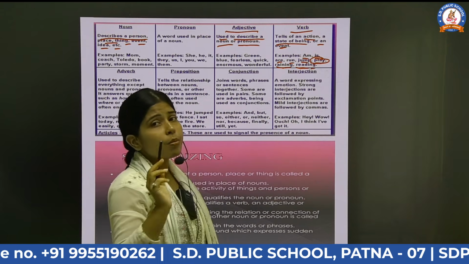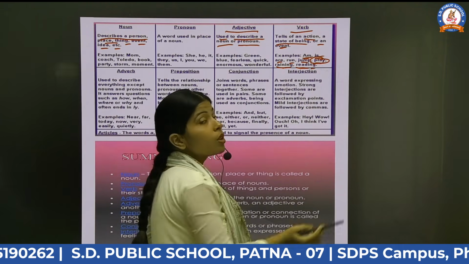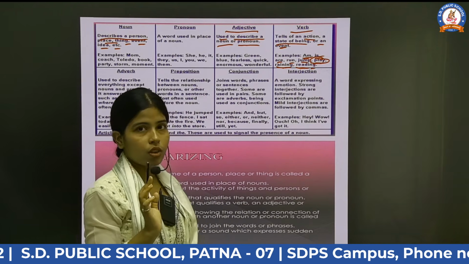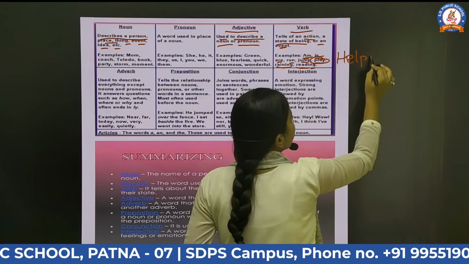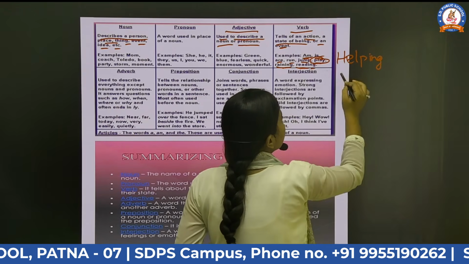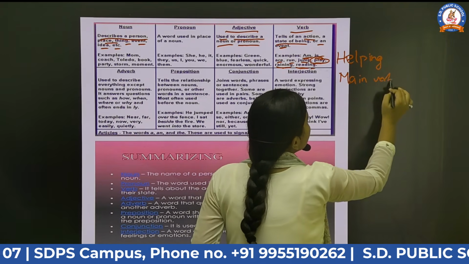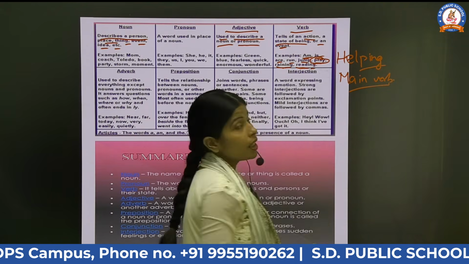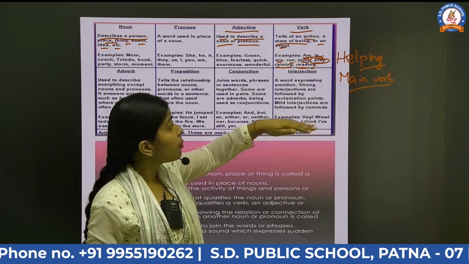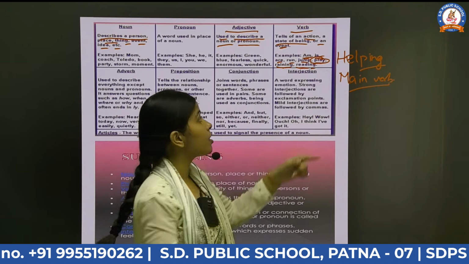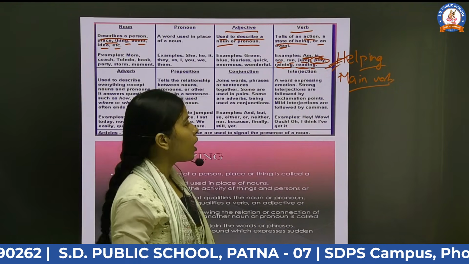But here a simple question arises that ma'am, how are these also verbs? So look Babu, there are two kinds of verb. Helping verb, namely am, is, are, and second one is main verb. What is the difference between these two is that main verbs are always present in a sentence, but when the main verb is not present in the sentence, then the helping verb becomes the main verb. I hope you all are getting my points.